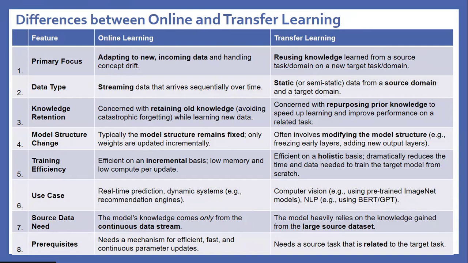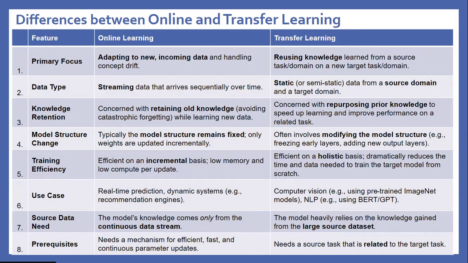Transfer learning uses static or semi-static data from source and target domains. Knowledge retention: online learning is concerned with retaining old knowledge, avoiding catastrophic forgetting while learning new data. Transfer learning is concerned with repurposing prior knowledge to speed up learning and improve performance on a related task.